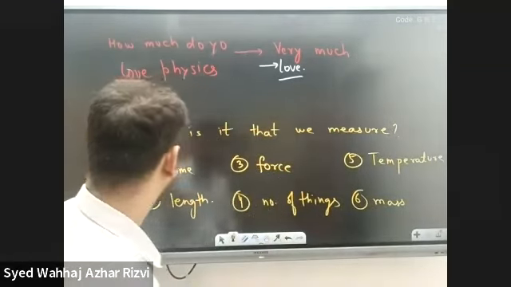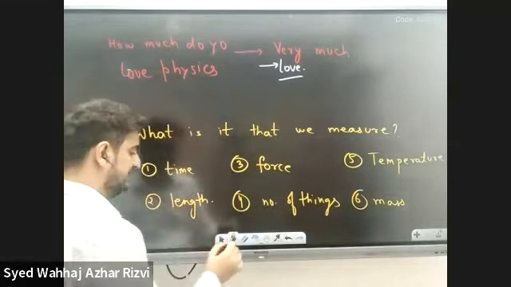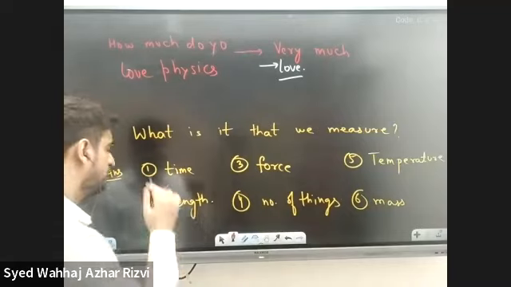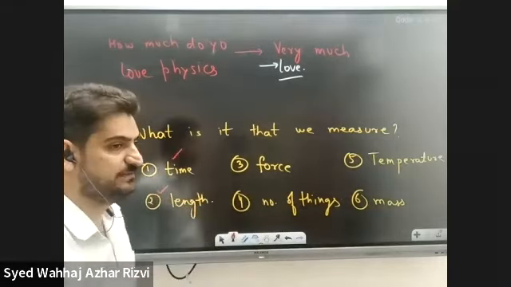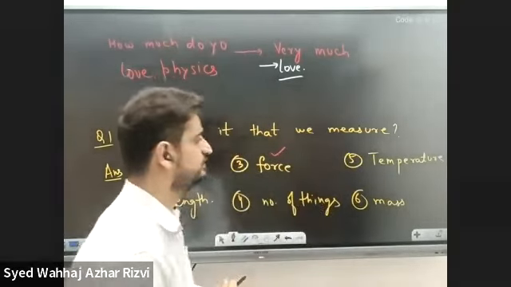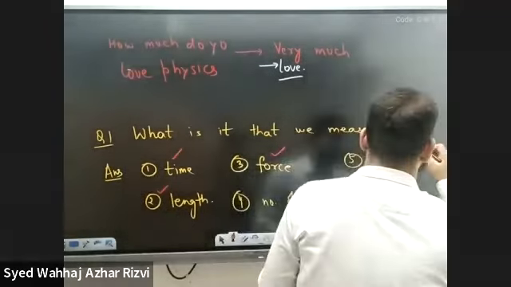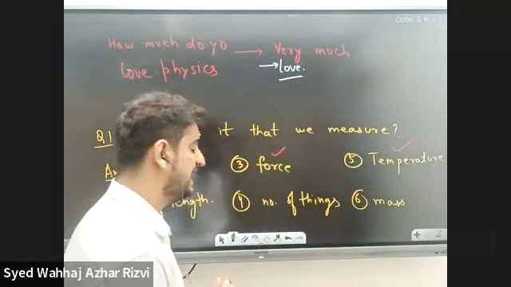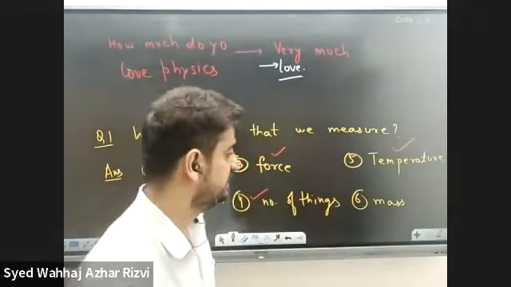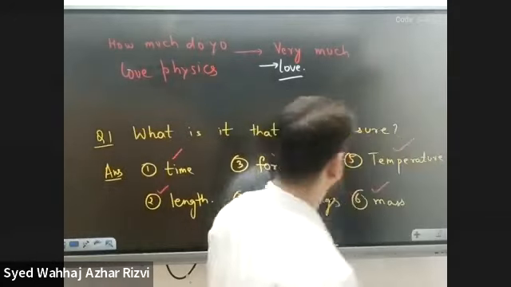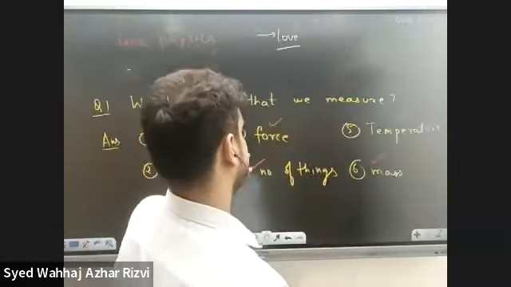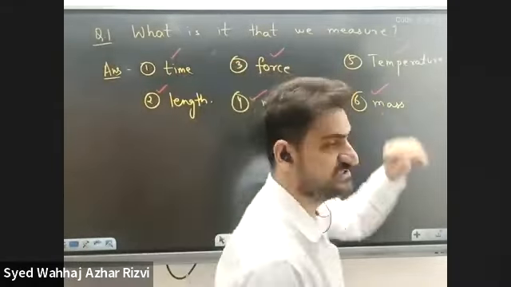How heavy you are. So how tall you are, it's about length. When I ask how tall you are, we are talking about length. How old you are, we are talking about time. How much you have pushed something, the idea is about force. How hot something is, we are talking about temperature. How many boys are in the class, how many girls are in the class, so we are talking about the number of things. How heavy something is, we are talking about mass. So what we have written over here, these are certain physical quantities.